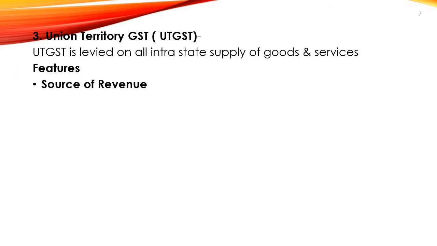First one, source of revenue. It is a source of revenue that will go completely to the Union Territory, so it need not be shared with the central government. Then levy of GST. GST is levied on all the intrastate supply of goods and services taking place within the Union Territory.